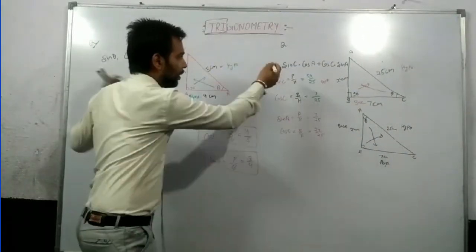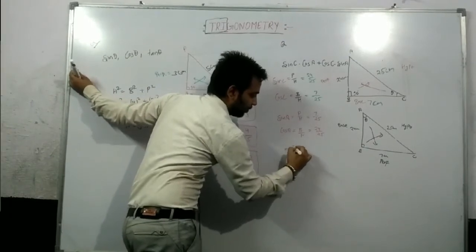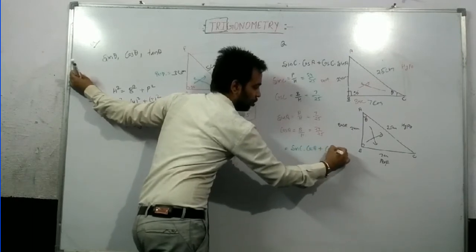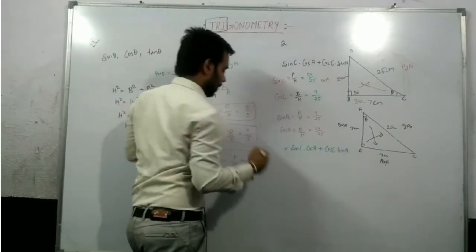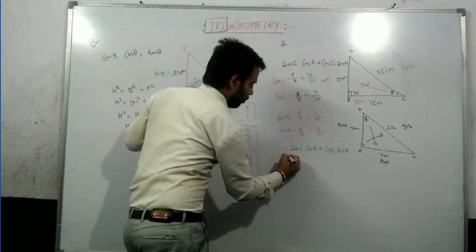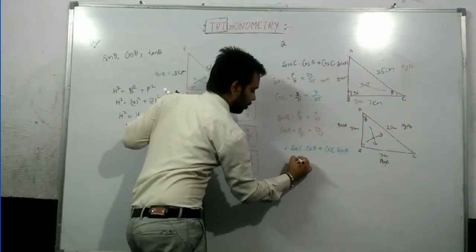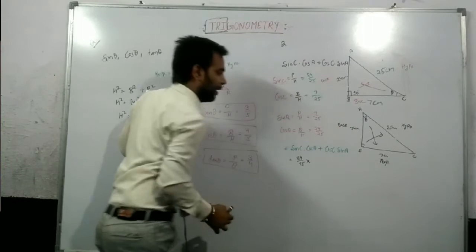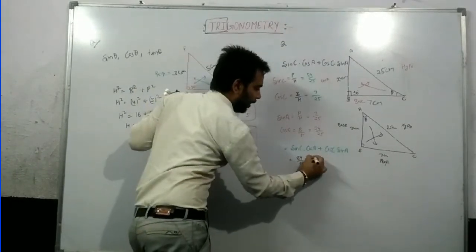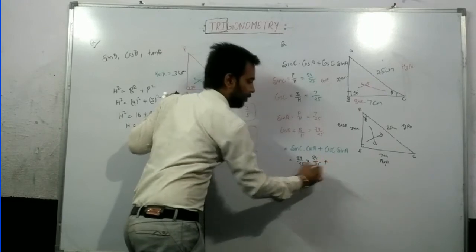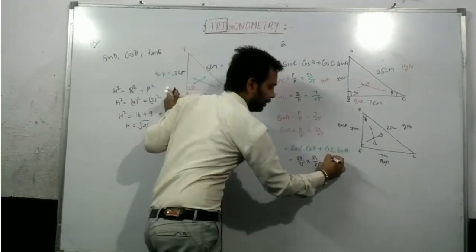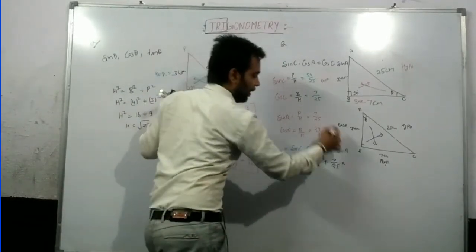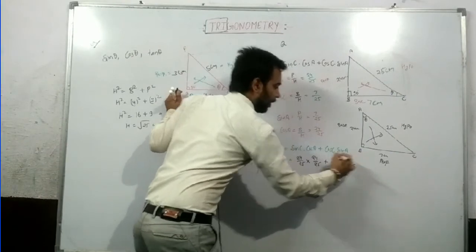Now just put the values in the equation. What is the equation? Sin C dot cos A plus cos C dot sin A. Now just write the values. The value of sin C is 24 by 25, multiplied by the value of cos A, 24 by 25, plus the value of cos C, 7 by 25, and the value of sin A, 7 by 25.